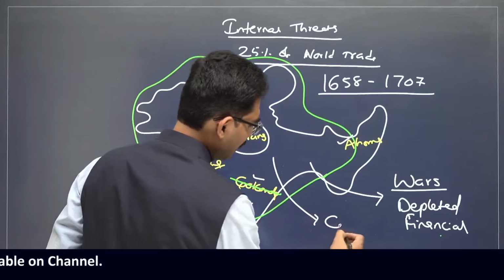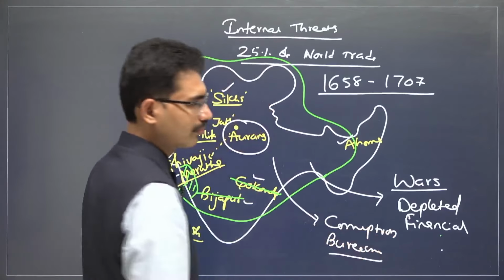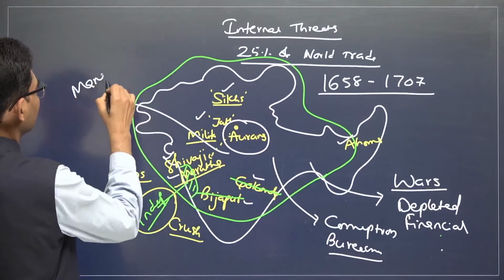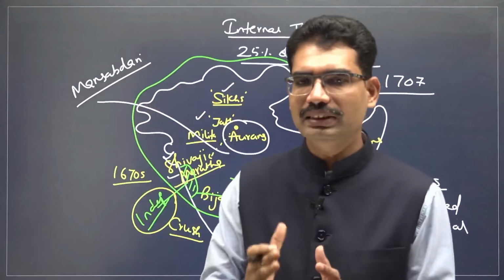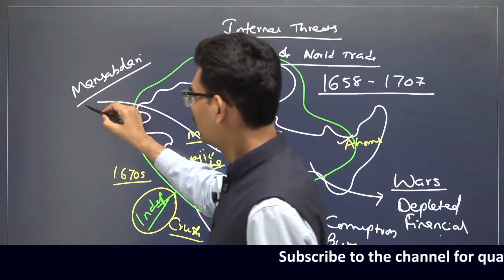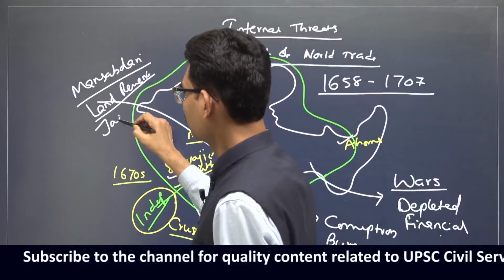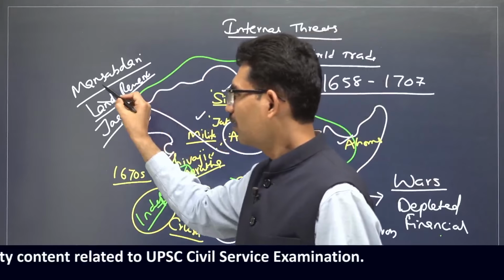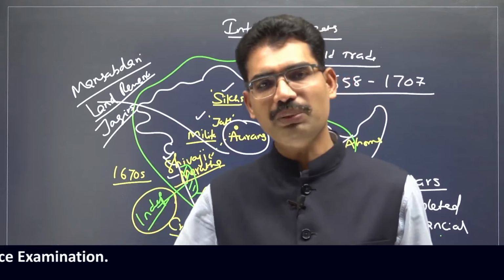Now, during this process, corruption also increases in the bureaucracy. The Mughal administration was based on Mansabdari system. That means they have to maintain certain troops and they will get land revenue. That is called Jagirs. But now Aurangzeb issued so many Jagirs. Sometimes he issued Jagirs to multiple people.